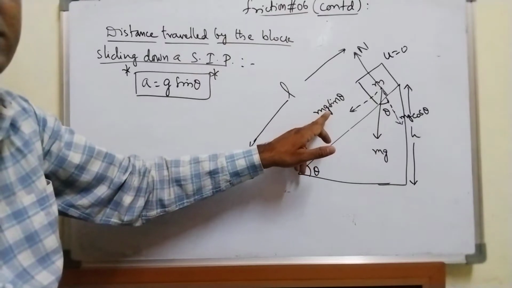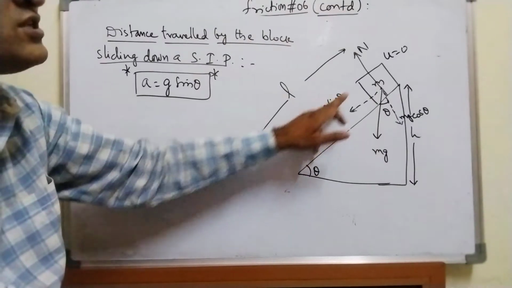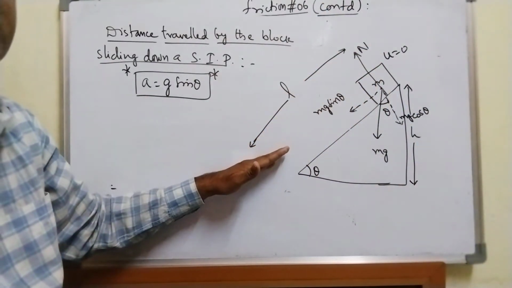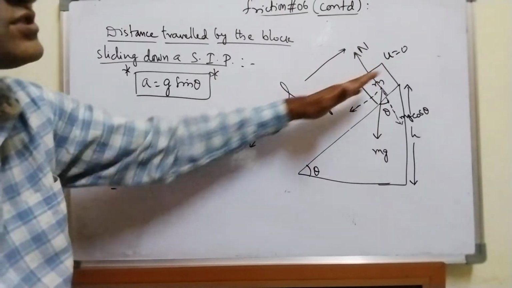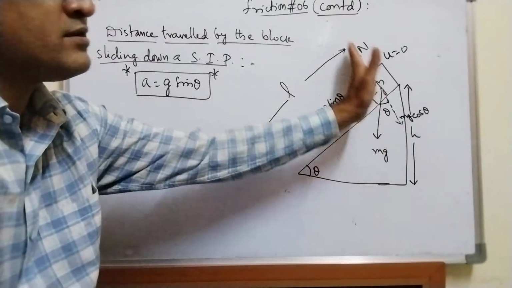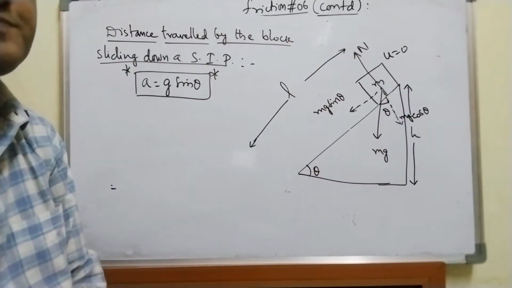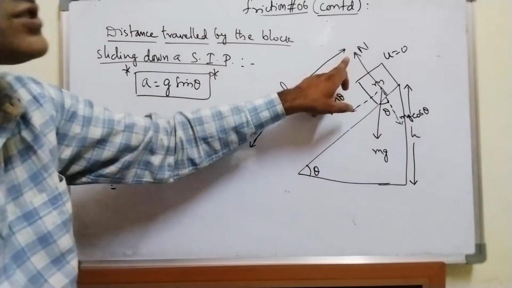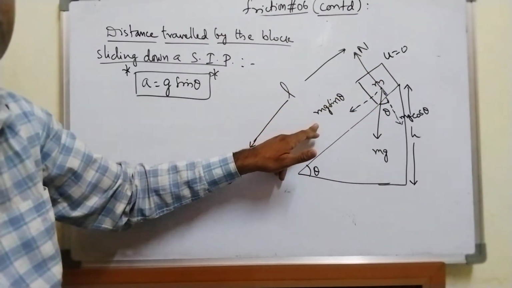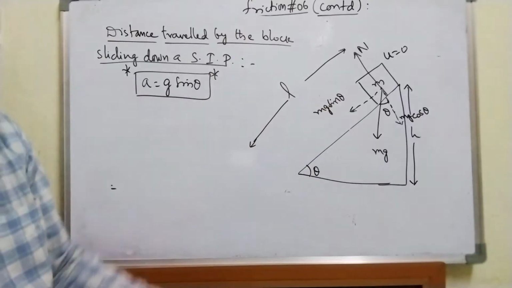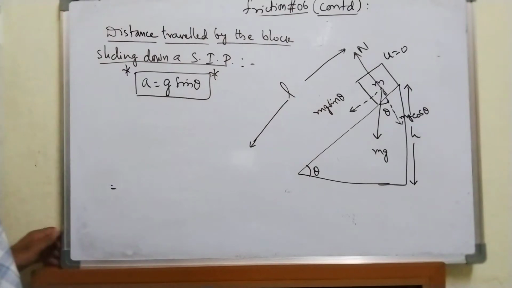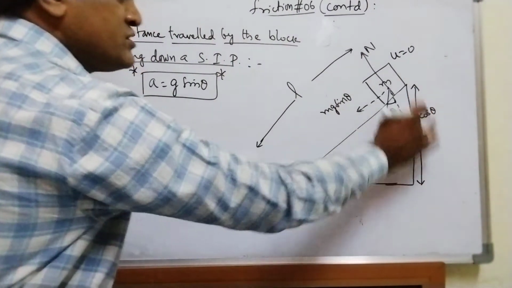So this gives us the acceleration for the block. Whereas along the y-axis, always remember, I consider the length of the inclined plane as the x-axis, and perpendicular to the inclined plane as the y-axis. So here mg cos theta is balanced by the normal force along the y-axis. Mg sin theta is the only component of weight which acts slantingly downwards.